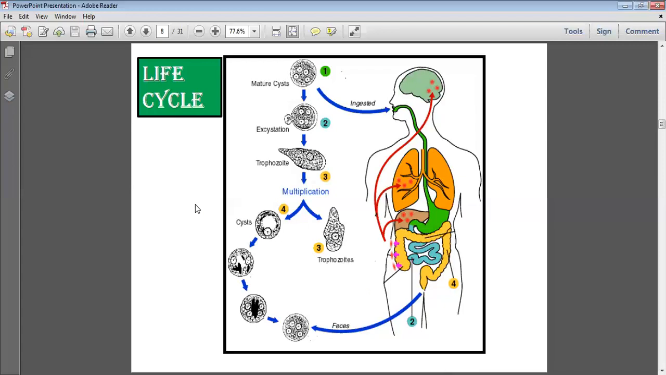Excystation, multiplication of trophozoites. Third stage, that is binary fission. Fourth, encystation. Trophozoites convert into cysts, each trophozoite converting to one cyst. And maturation of the cyst. Maturation is either inside the host or in the soil. And this quadrinucleated cyst again contaminates the food and repeats the cycle. So this is the simple life cycle, easy to understand. No need to go into detail.